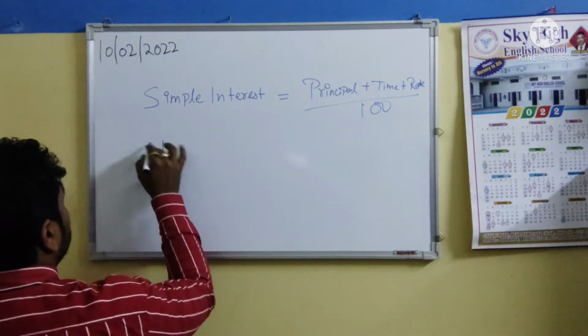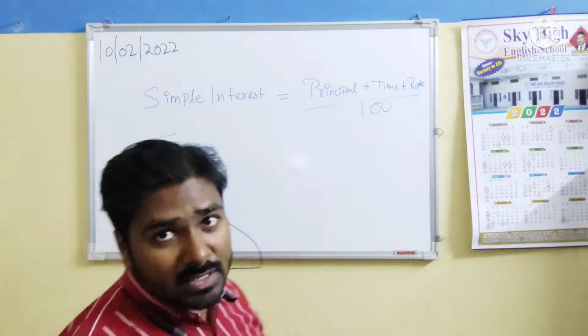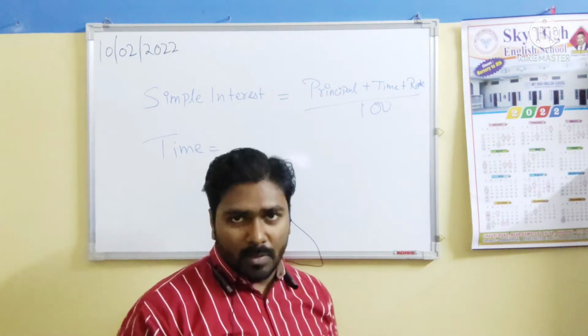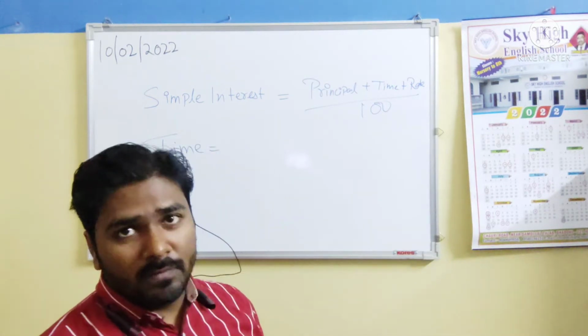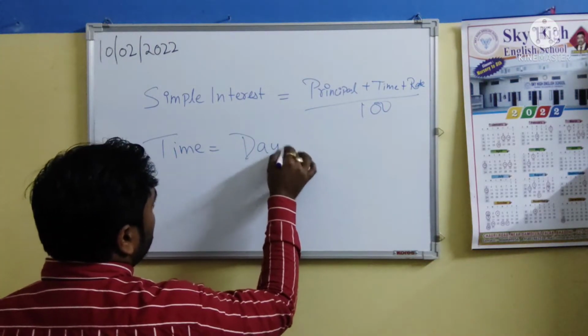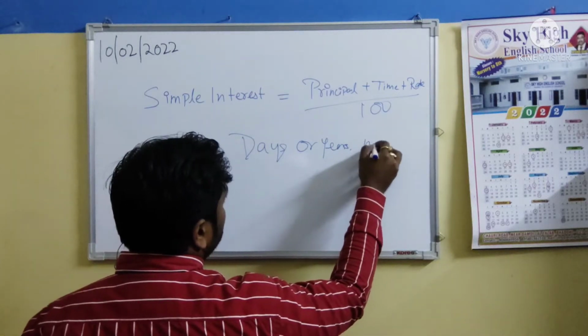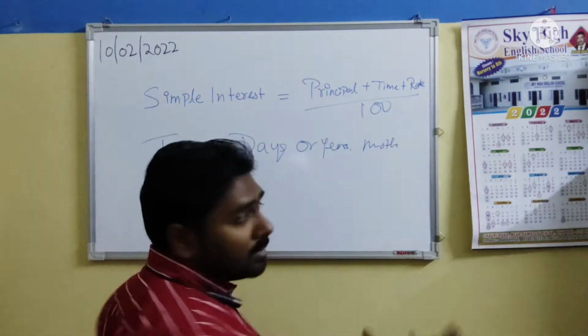So here the time means for how many days, years or months you have borrowed the money. आपने कितने दिन तक उस पैसे को सामने वाले से लिया था. So that may be in days or years or months as you have taken.